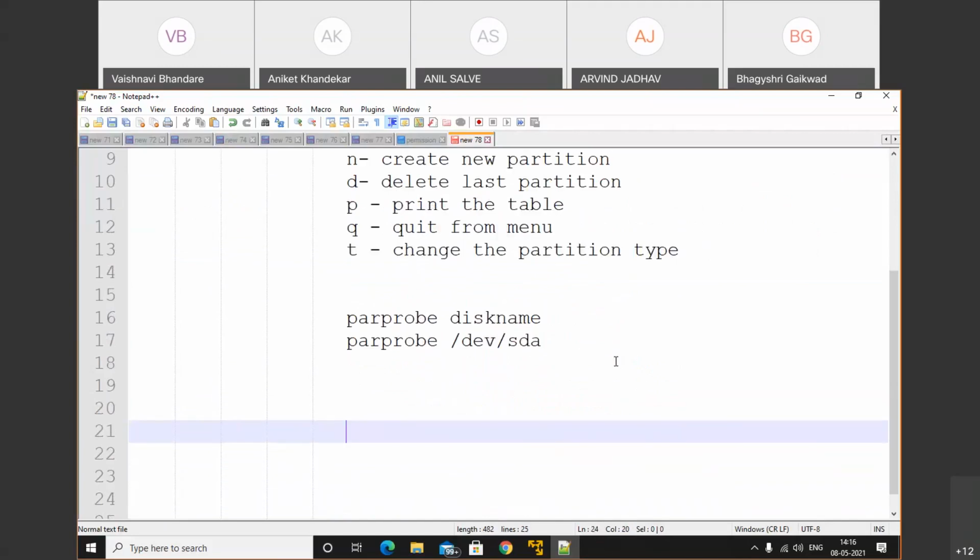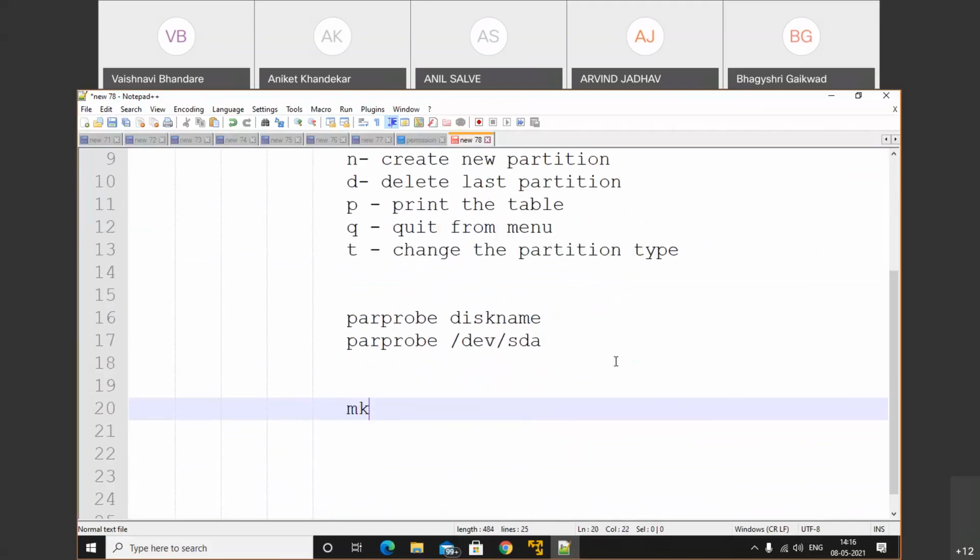After that, we need to format the partition. So in that case, we will use mkfs.ext4 or whatever it may be. We will learn about the file format partitions: ext2, ext3, ext4, xfs. A bunch of formats are available. And after that, we need to provide a disk name: /dev/sda5 or sda6, like that.